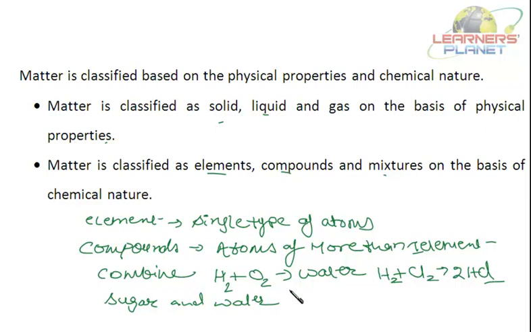Now, in a compound, what happens? A compound has different properties from the constituent elements, whereas a mixture has the properties of both the entities. That is sugar water. It is sweet, due to sugar. It has a liquid texture due to water. So matter is classified as elements, compounds, and mixtures on the basis of chemical nature, whereas as solid, liquid, and gas on the basis of physical properties.